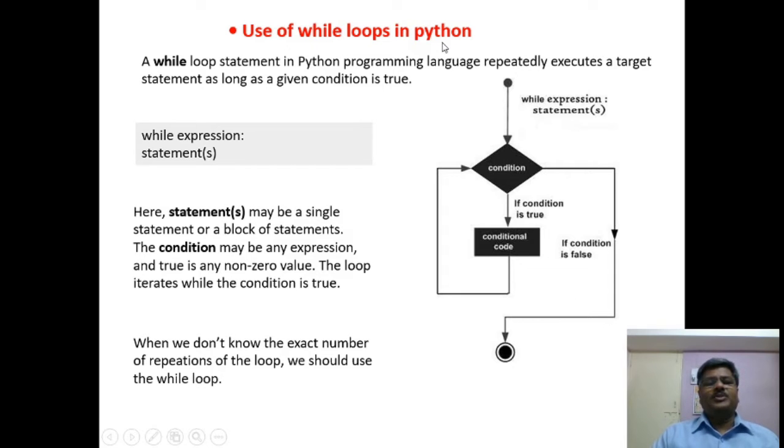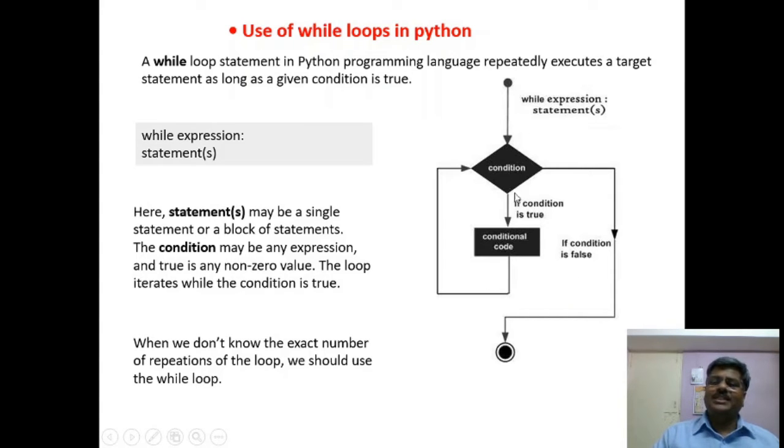Use of while loops in Python. A while loop is executed as long as the given condition is true. This is the syntax: while expression, then the statement, a single statement or a group of statements. So this is the flowchart symbol of the while loop, the flowchart structure of the flow construct of the while loop.